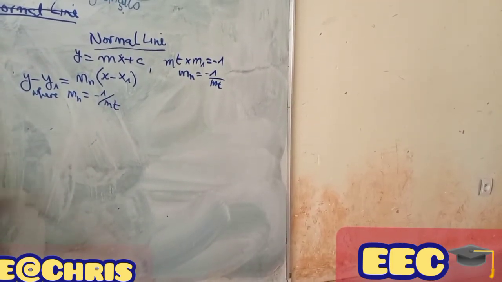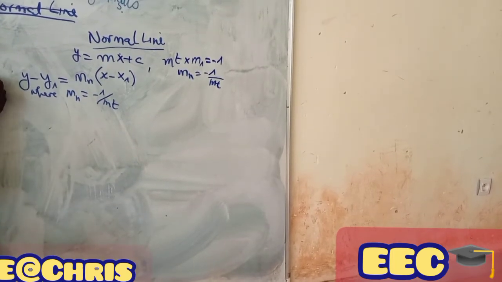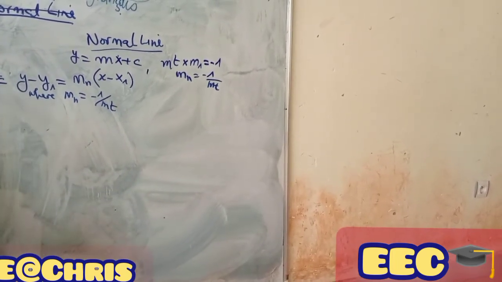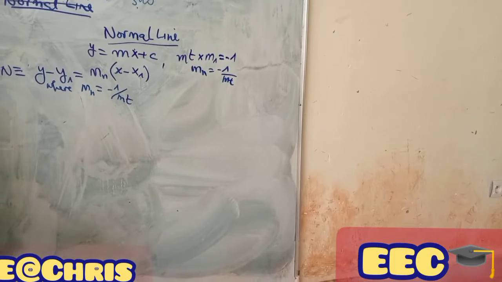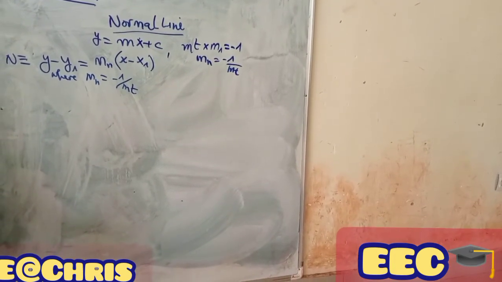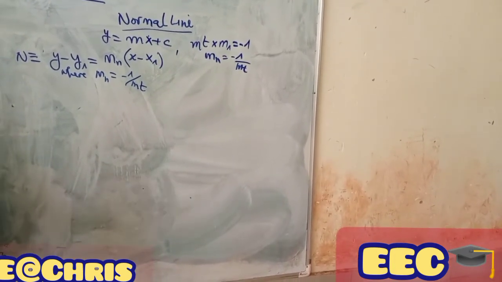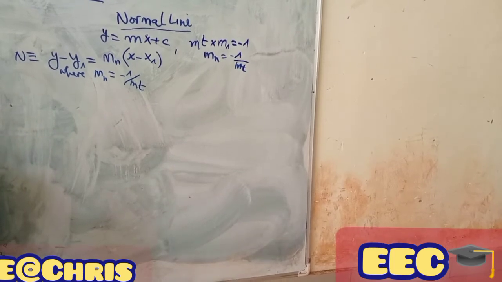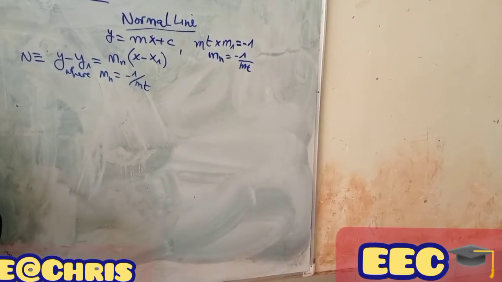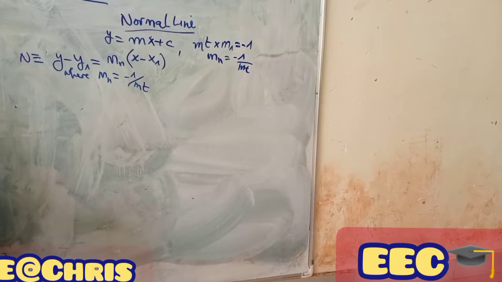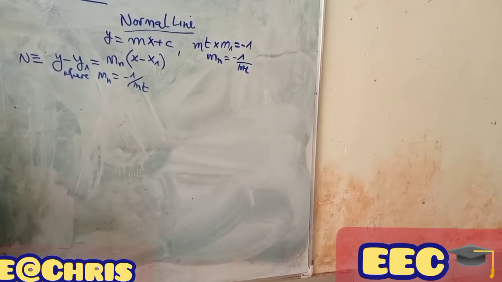Let us use this formula of the normal line to calculate the normal line for the given question. The question says: write the equation of tangent and normal line to the curve y equal to x squared at the point P equal to 1, 1.